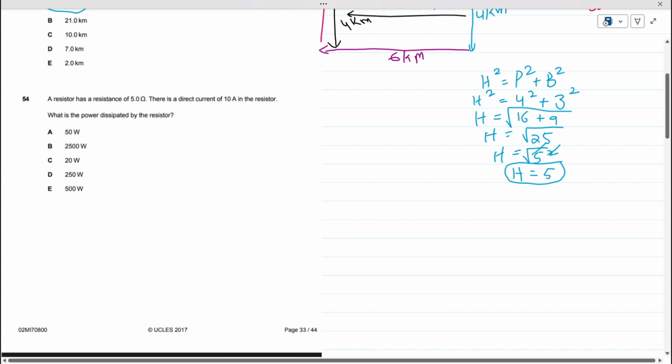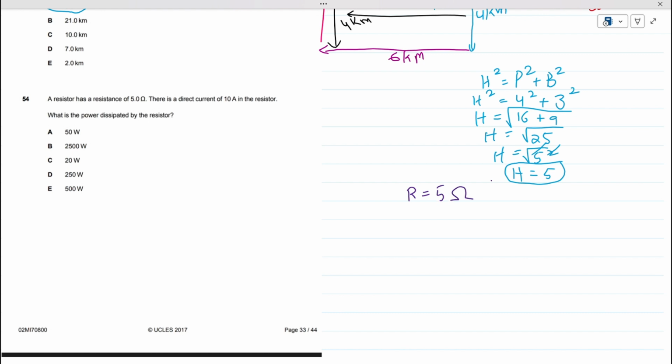Now our 54th question. A resistor has a resistance of 5 ohm. Resistance is given to us. The best way of solving any question is to write its data down. So its resistance is given to us, and it's 5 ohm. There is a direct current of 10 ampere, which means current is also given to us, which is 10 ampere.